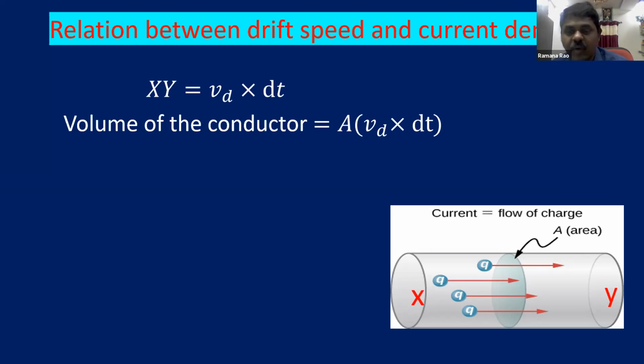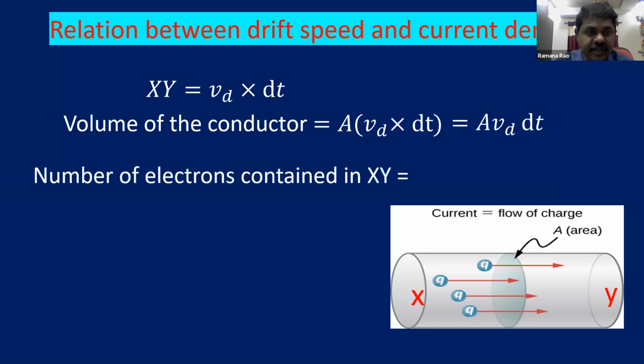The volume of a cylinder is area into length. We have area of cross section A, and the length is drift velocity into time. So the volume is A into drift velocity into time. Now, the number of electrons contained in this length: how many electrons are there?